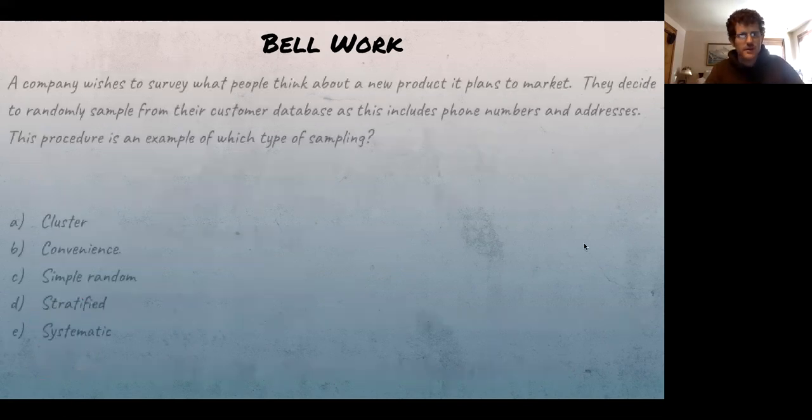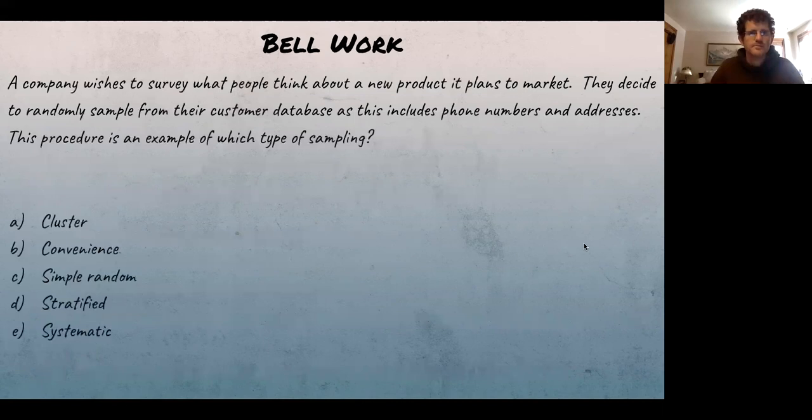There was another question here. We could probably do this one pretty quickly. I'll just leave this up for a second. And just to make it easier, you guys can circle on the screen, anyone who's feeling brave, what you think the answer is. So it looks like most people are thinking this is a convenience sample, and that is correct.